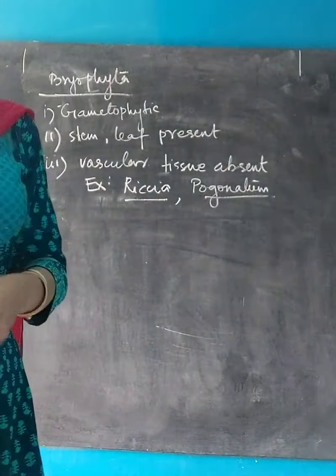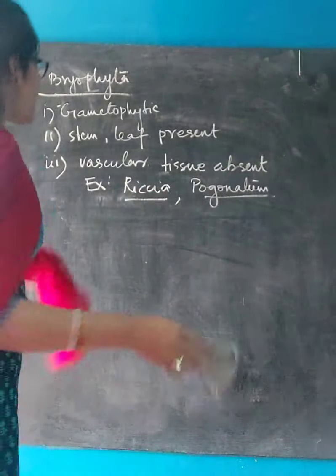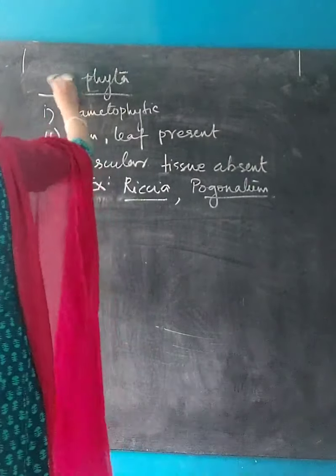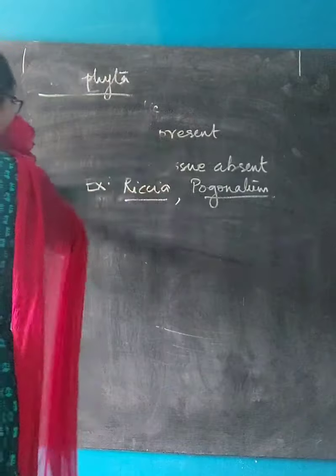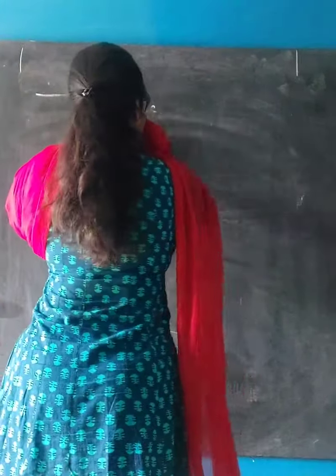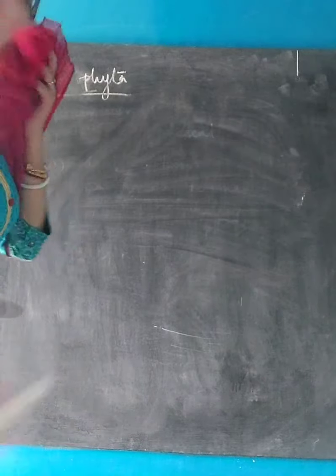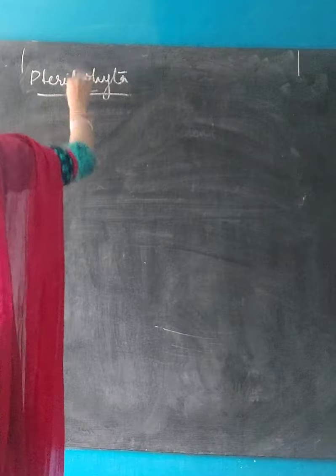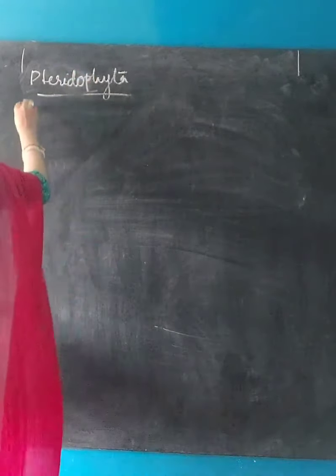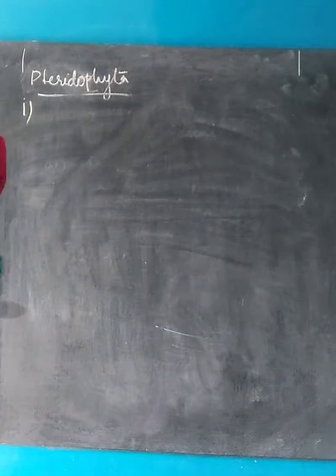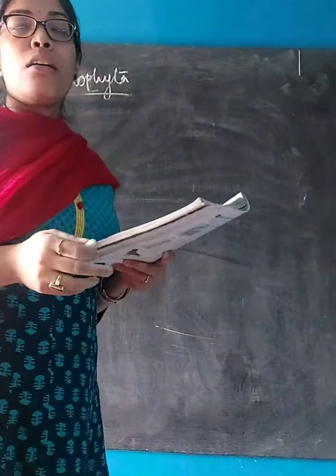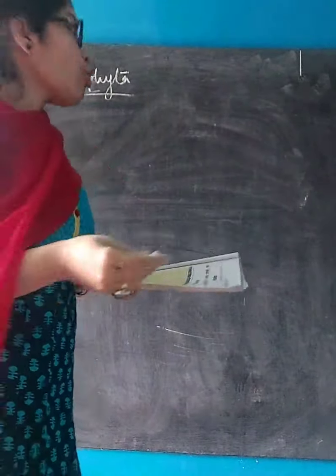Moving on to the next group, Pteridophyta. Point number 1, under Pteridophyta. Main plant body is sporophyte, that is they reproduce by forming spores.